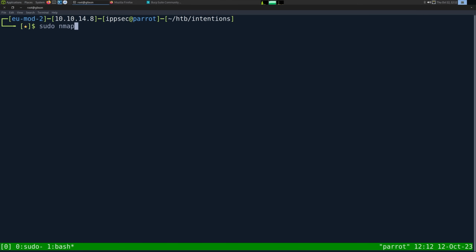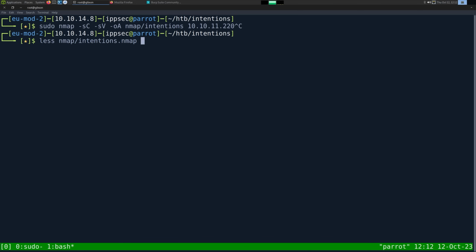As always, we start off with an nmap, so -sC for default scripts, -sV to enumerate versions, -oA to output all formats, put it in the nmap directory and call it intentions, then the IP address of 10.10.11.220. This can take some time to run, so I've already run it.